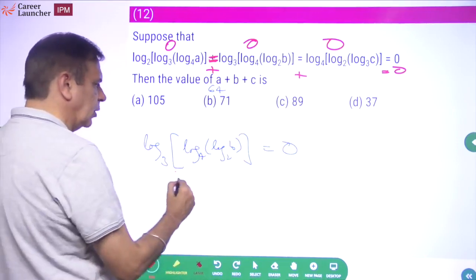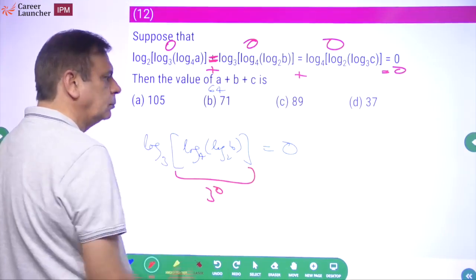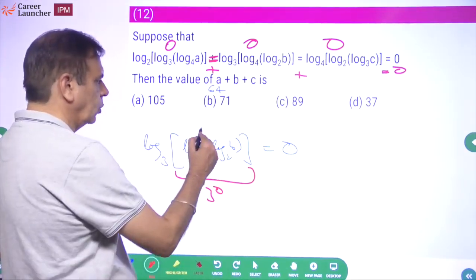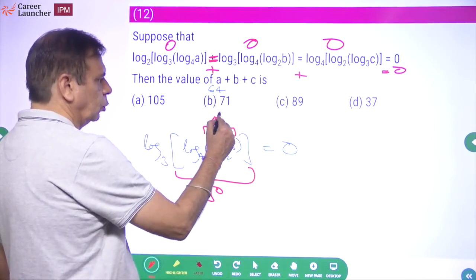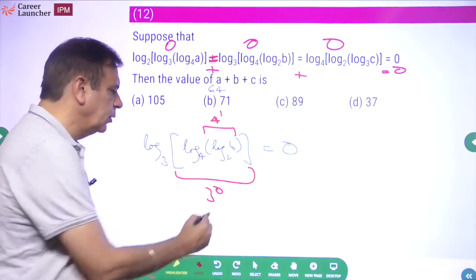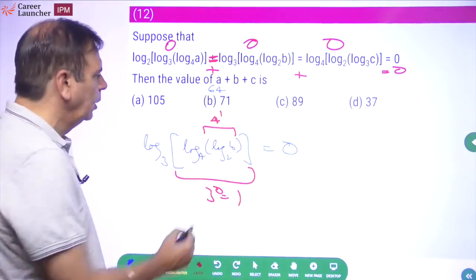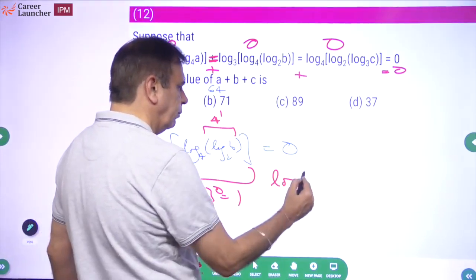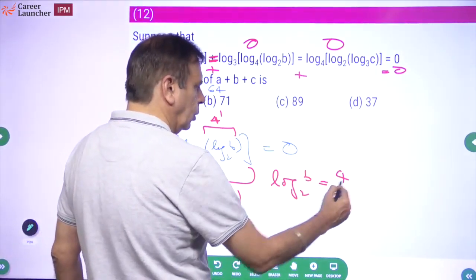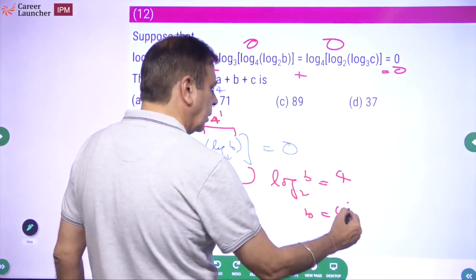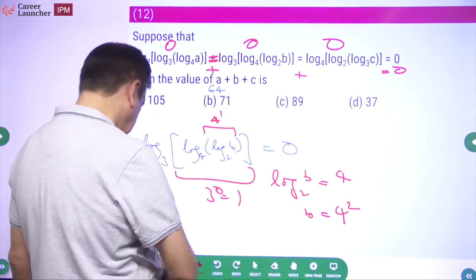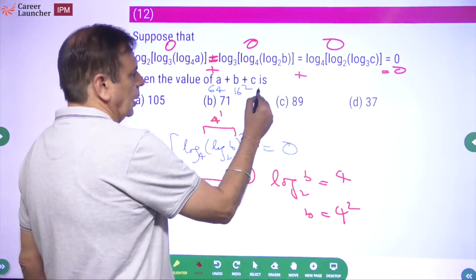Again, this is going to be 3 to the power 0, which is 1. Okay. So what will this be? This will be 4 to the power 1. 3 to the power 0 is equal to 1. So this will be 4 to the power 1. So what do we have? Log of b base 2 is equal to 4. So b should be equal to 4 square. 4 square is 16. And what is c?